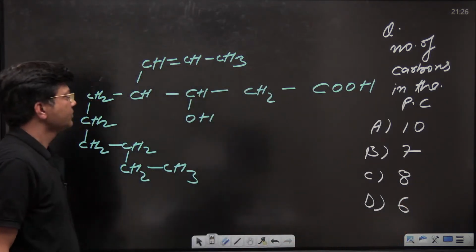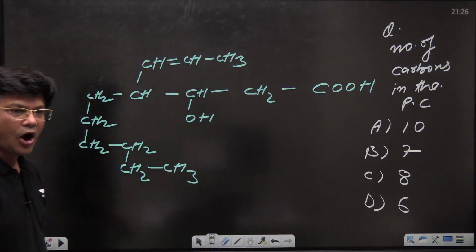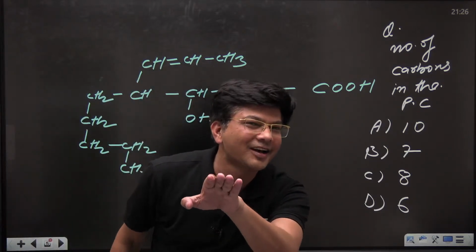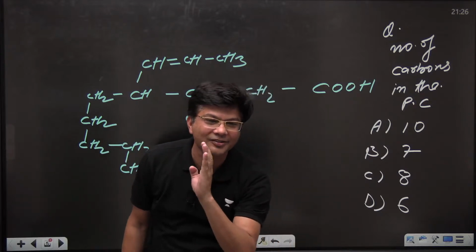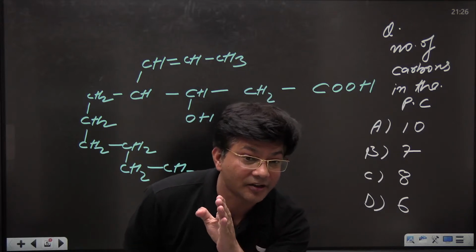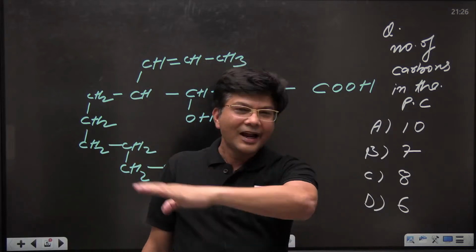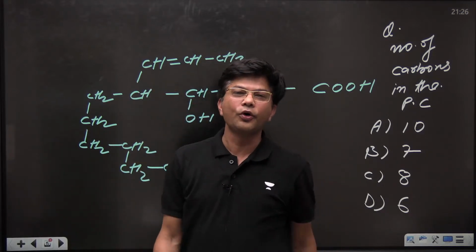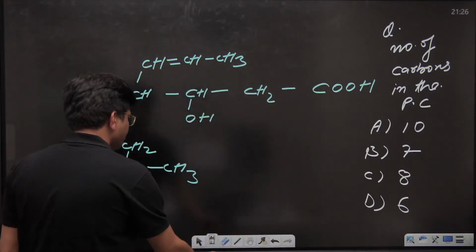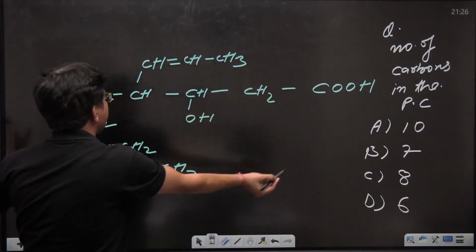So what's your answer? Kids, do let me know. In this compound, the parent chain is having how many carbons? Let me check it out. How many of you are going to give the correct answer? I'm waiting for your answer, kids. So everyone is saying 10, 10, 10. So let me check whether your answer is going to be correct or wrong. See to it, kids. Do let me know which functional group is the senior most.